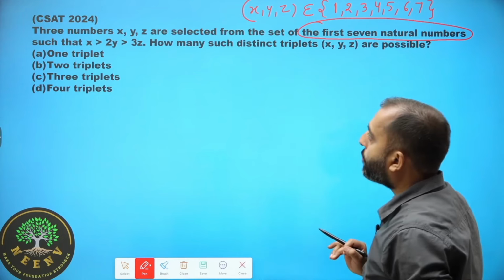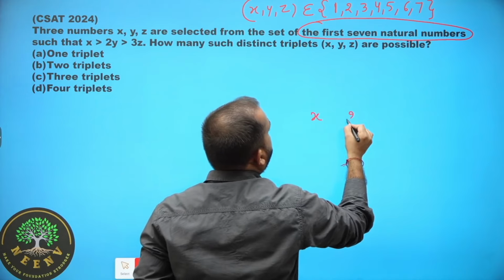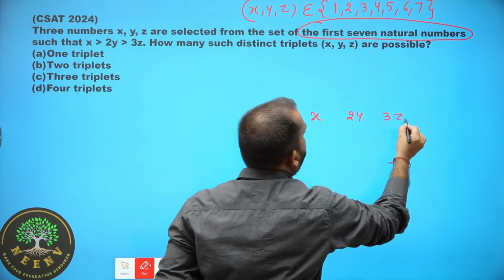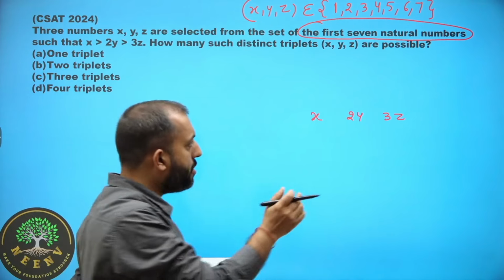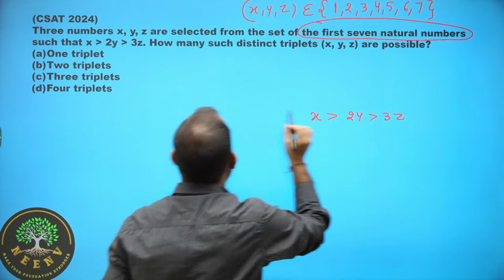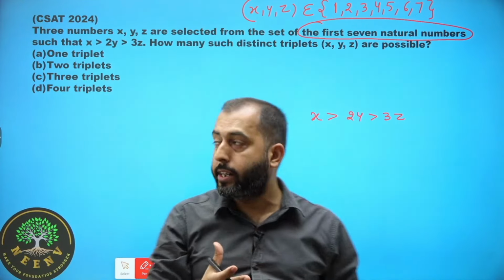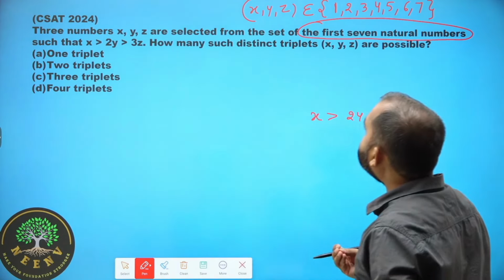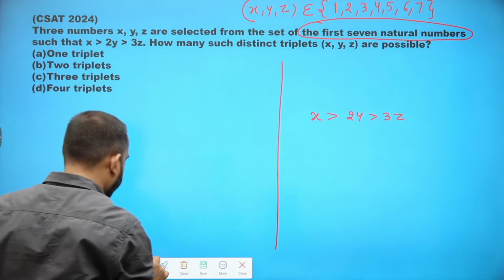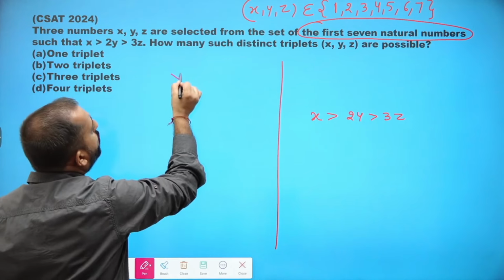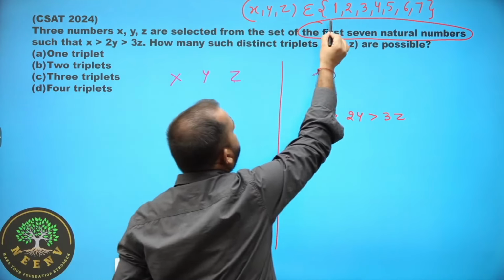The next statement says that the values x, y and z can take must justify the given inequality: x should be greater than 2y, and 2y should be greater than 3z. So how many such distinct triplets x, y, z are possible? Let's try to understand this. We have to assume a value for x, a value for y, a value for z out of these 7 values only.